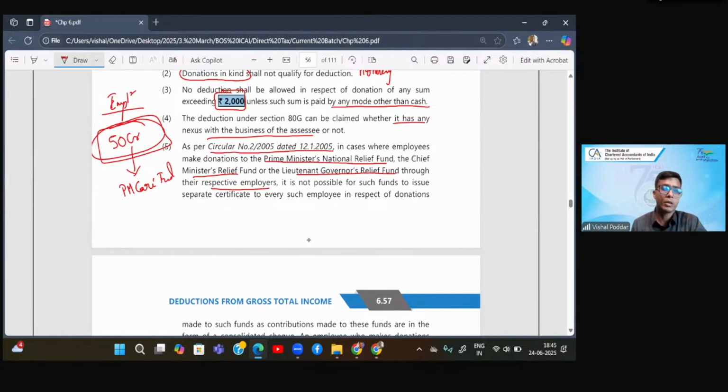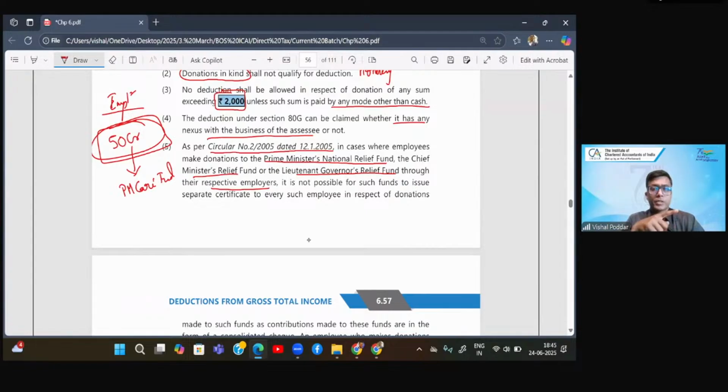Now, in this particular case, the problem is that when you want to take this deduction under this section, an 80G receipt is given, which is proof that you have given a donation. In this case, there will be a single receipt given by the government. In fact, that was the purpose of bringing this mechanism, so that the government need not issue small receipts of 150 and 500 rupees. So they asked the employer to collect the donation from all the employees and give one lump sum amount. So the government also gave one single receipt of 50 crore to the employer.